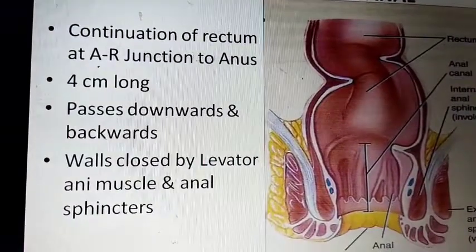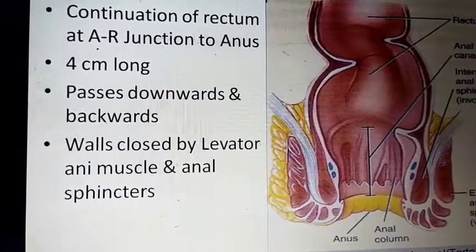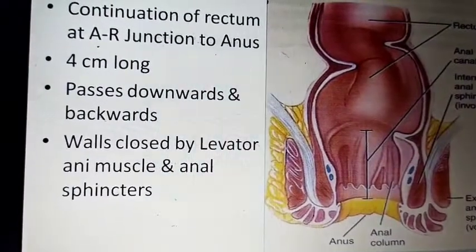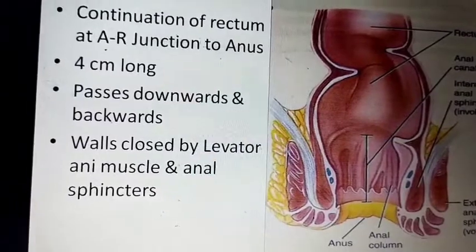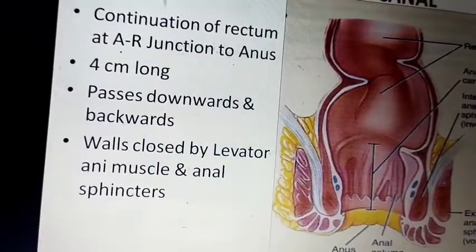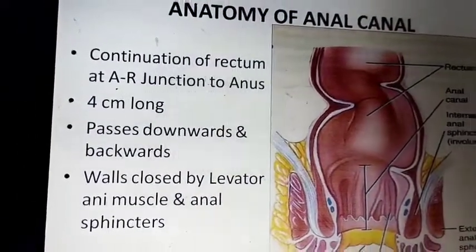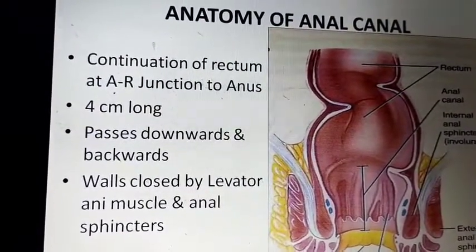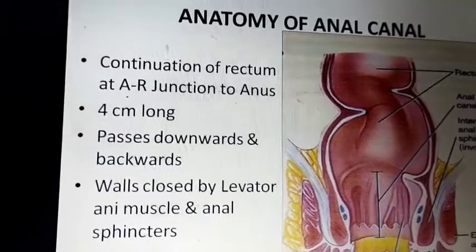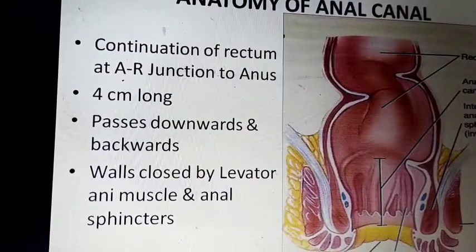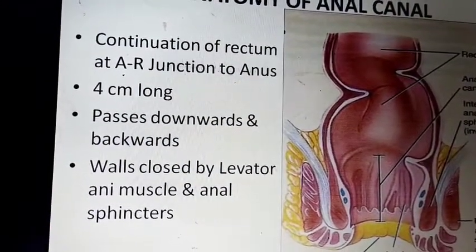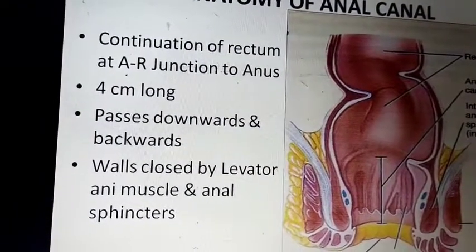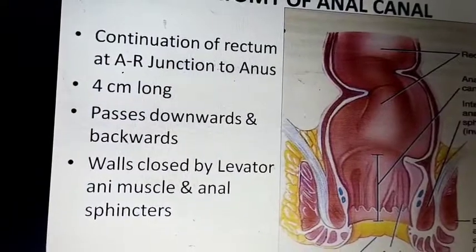Another thing, the anal canal is present 2 to 3 centimeter in front of the coccyx and just below the tip of the coccyx. You can go for the next slide. Now we know the dimensions of the anal canal. In general it is 4 centimeter in length, or 38 mm, divided as 15, 15 and 8.